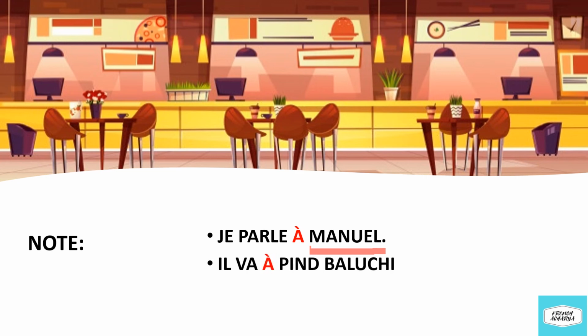The other example is il va à Pinbaluchi. He's going to Pinbaluchi and not to the Pinbaluchi. Why? Because Pinbaluchi is the name of a restaurant. So Pinbaluchi is a proper noun. Il va à Pinbaluchi. He's going to Pinbaluchi.